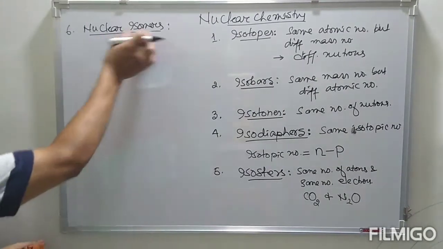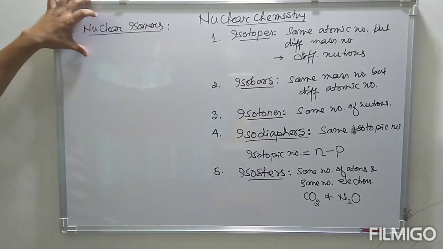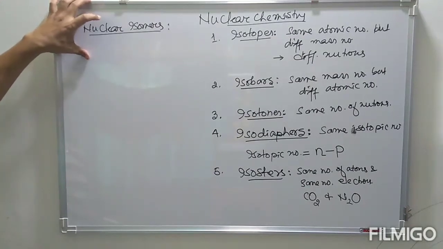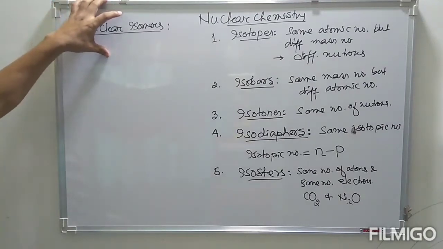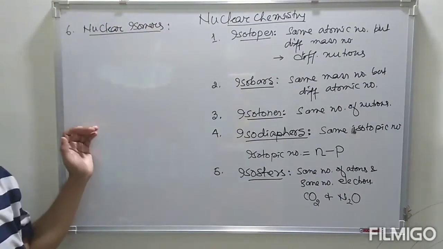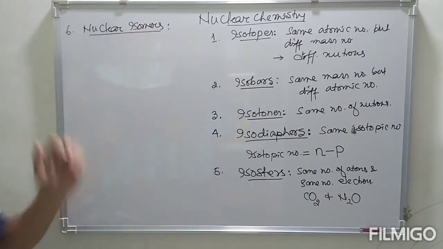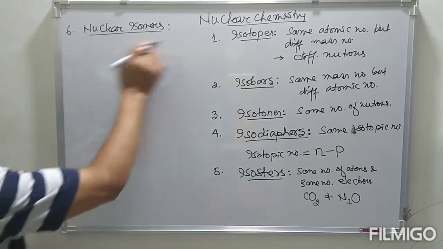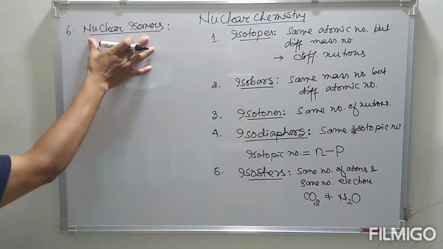So those pairs of isomers are known as nuclear isomers. These nuclear isomers, having the same number of protons and same number of nucleons but different radioactivity, will have different decay constants, different half-lives, and also different nuclear spins. So those are known as nuclear isomers.